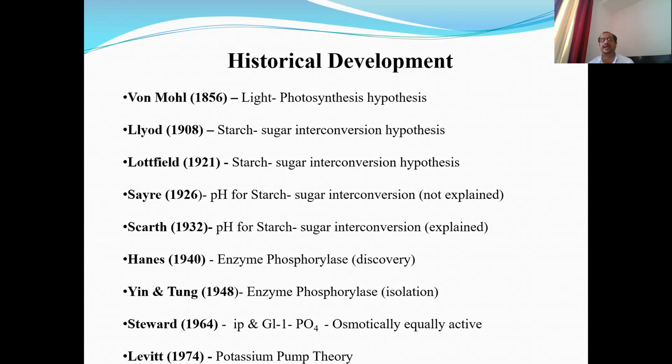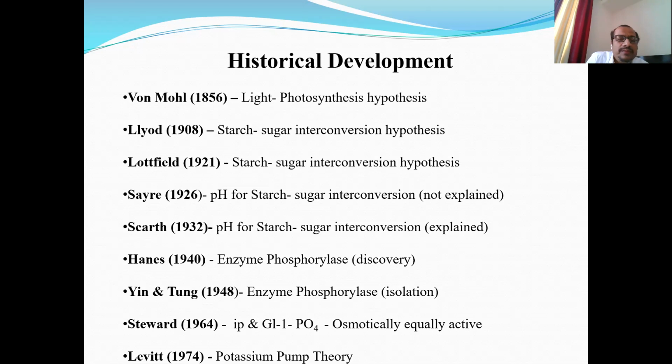And what happens during daytime? During daytime, as there is photosynthesis, there is no accumulation of carbon dioxide. So there is no formation of H plus ions, and no increase in the H plus ion concentration. That means the H plus ion concentration decreases during daytime, which means the pH value increases. The pH becomes more basic or alkaline or neutral, and such an alkaline pH favors conversion of starch into sugar during daytime. So this is the mechanism.